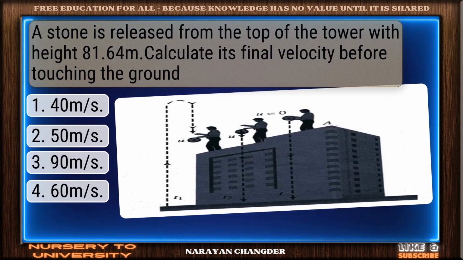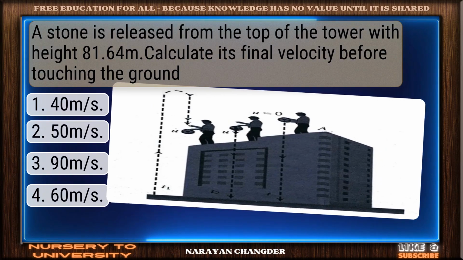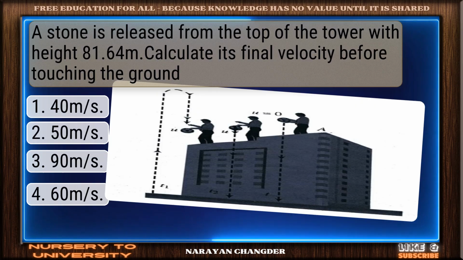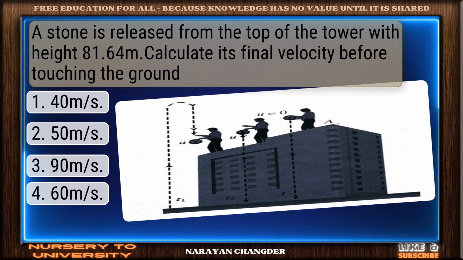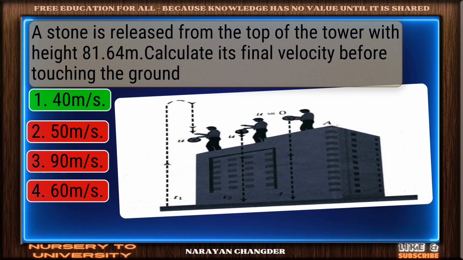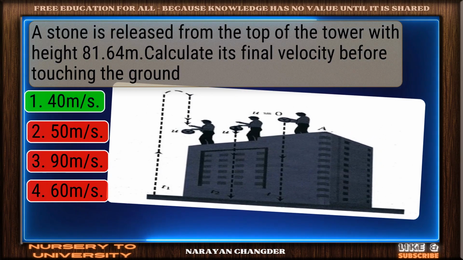Question number 23. A stone is released from the top of the tower with height 81.64 m. Calculate its final velocity before touching the ground. Nice selection. 40 m/s is the correct and valid answer.